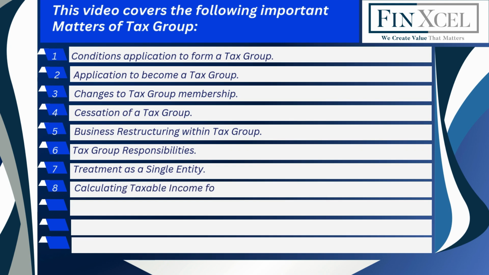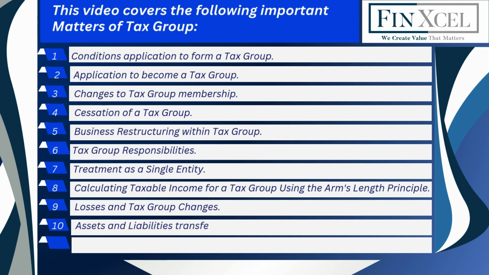Calculating taxable income for a tax group using the arm's length principle. Losses and tax group changes. Assets and liabilities transfers within tax group. Interest cap for tax groups.